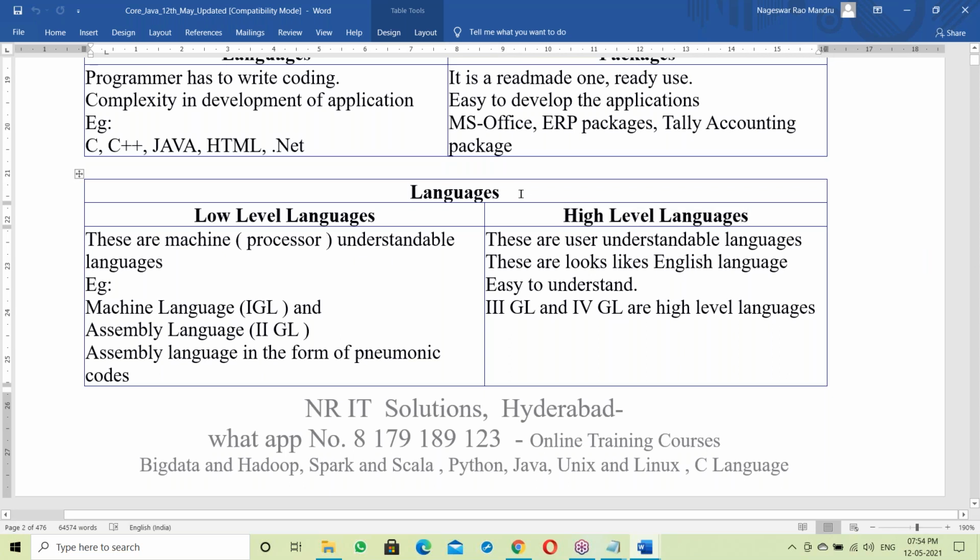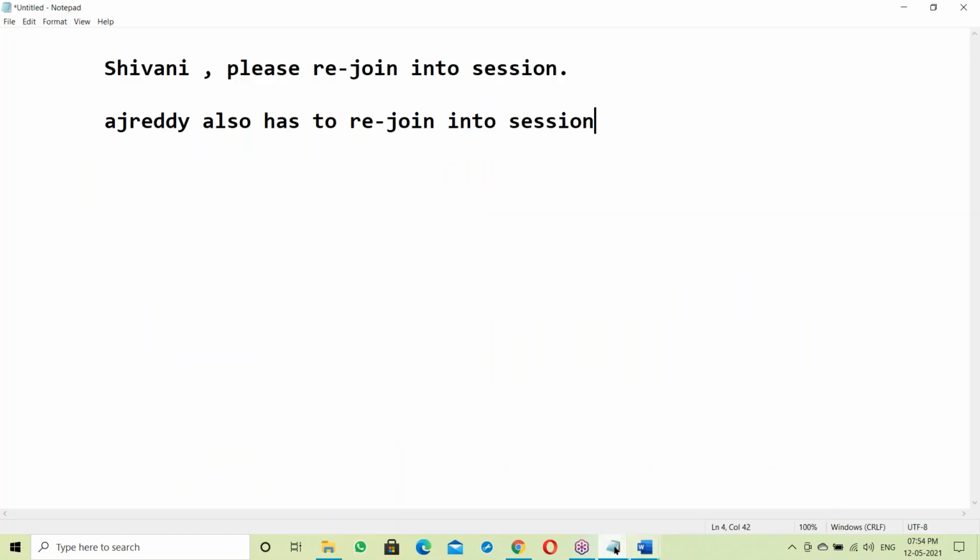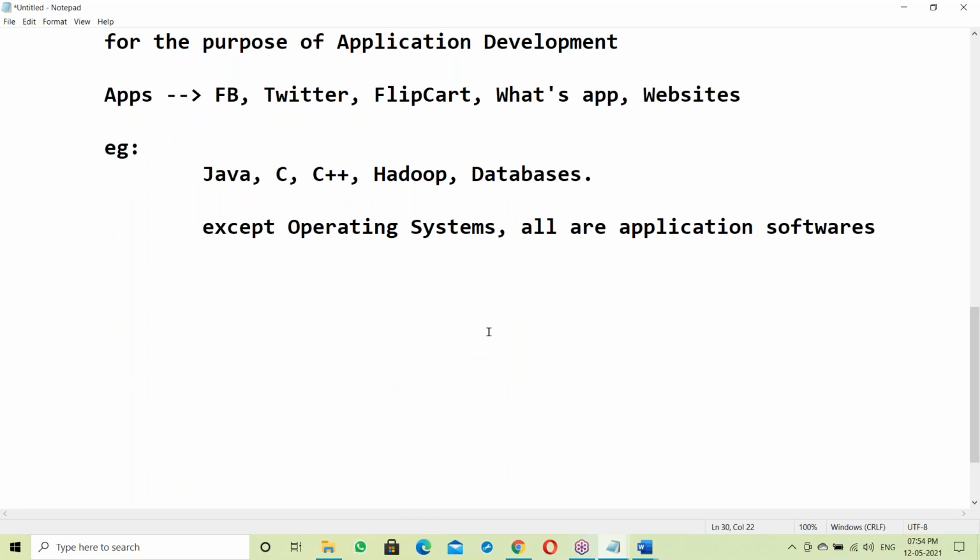Let us see about languages. What is a language? Java is a language, but what is a language? We speak many languages like English, Hindi, maybe Tamil, maybe Telugu, maybe Gujarati, something like this. We are speaking many languages.